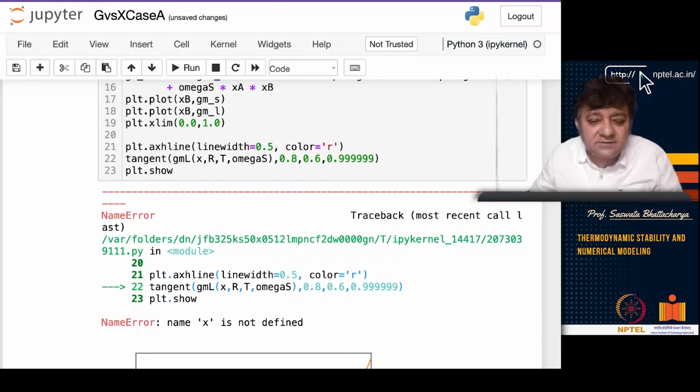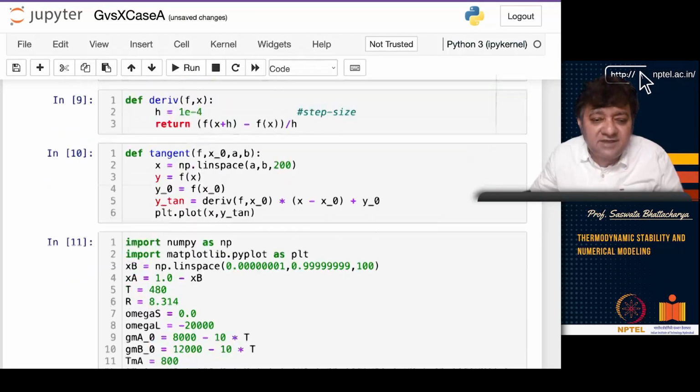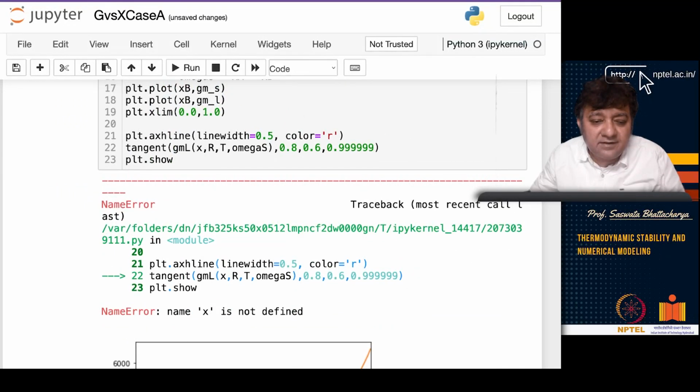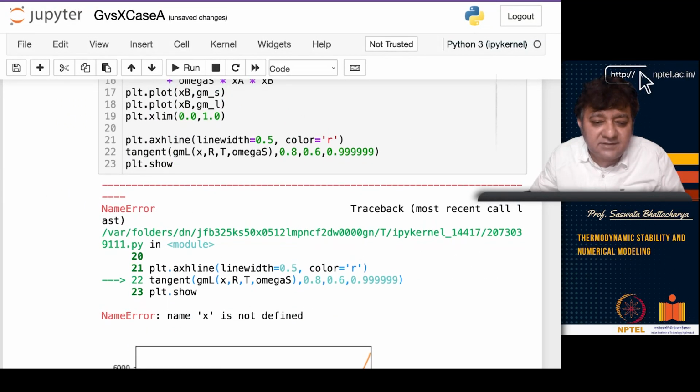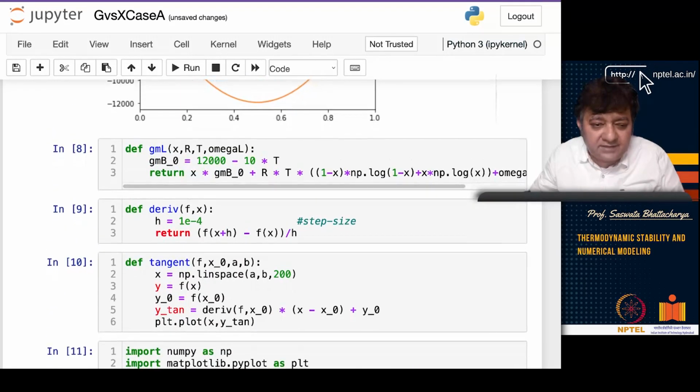I don't see this. Tangent has f x0, the GML basically has x of t.